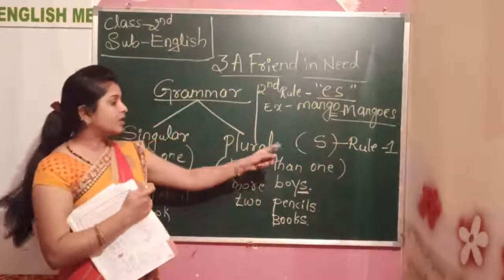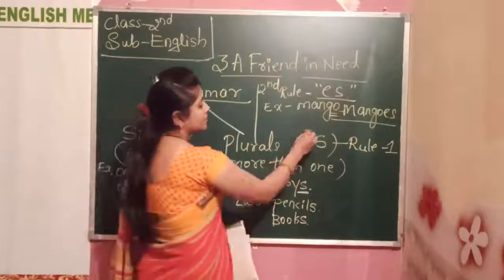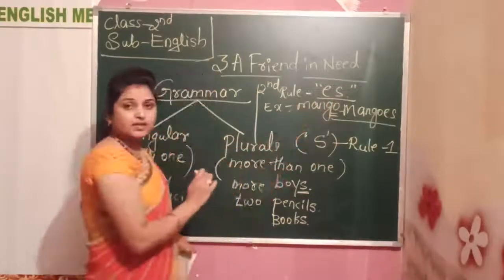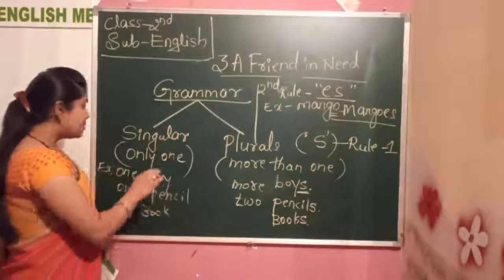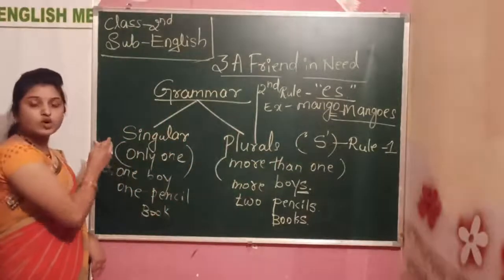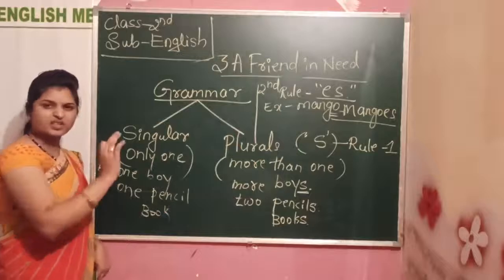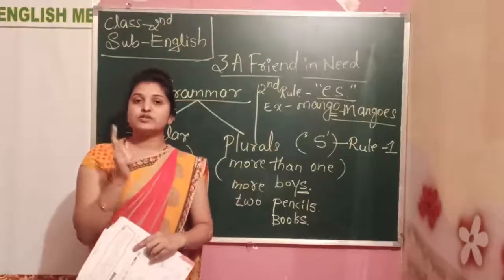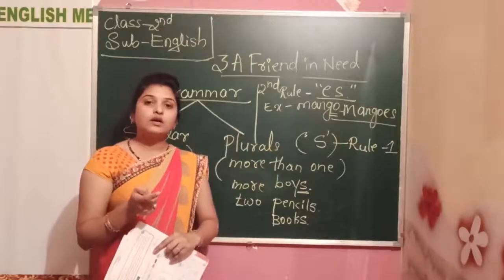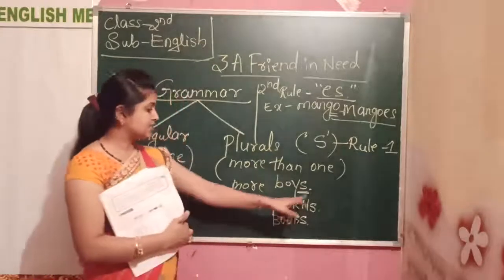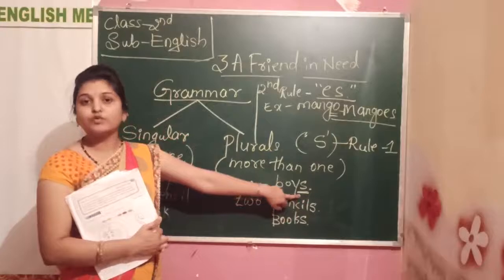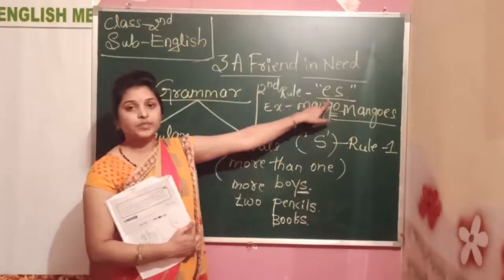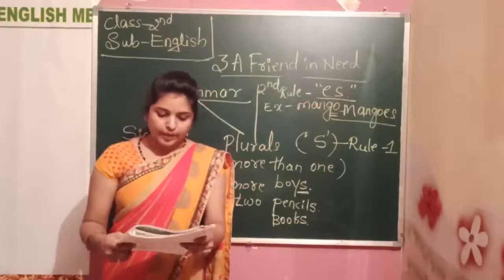One is only adding the s, and the second rule is adding the es. But here in singular there are no rules at all. Singular means only one. But in the plurals we have two rules. The first rule is, whenever we need to make a word plural we add s, and the other rule is add es. Okay.